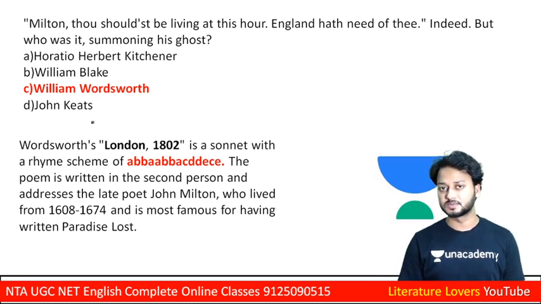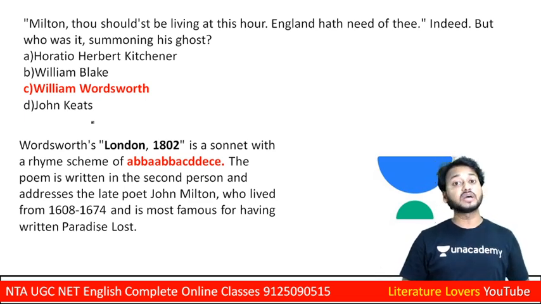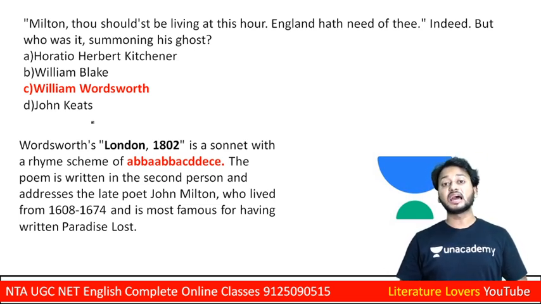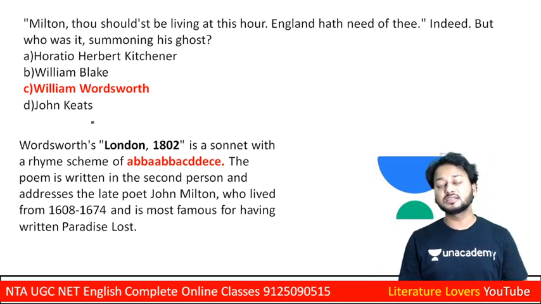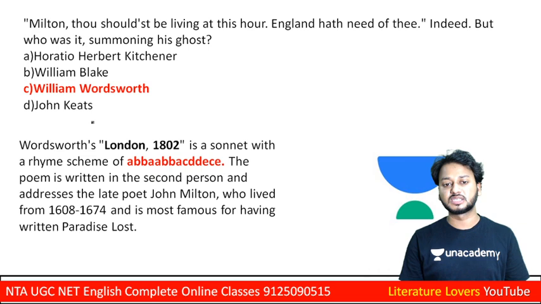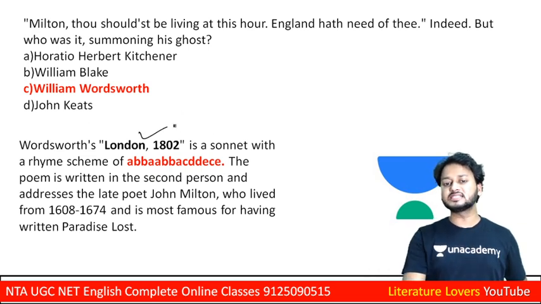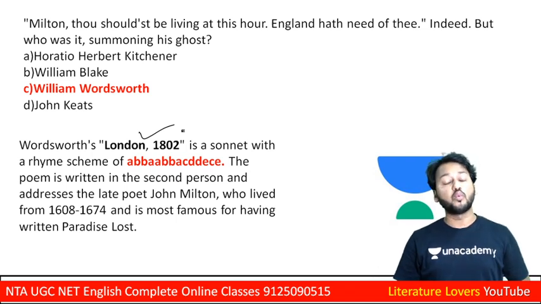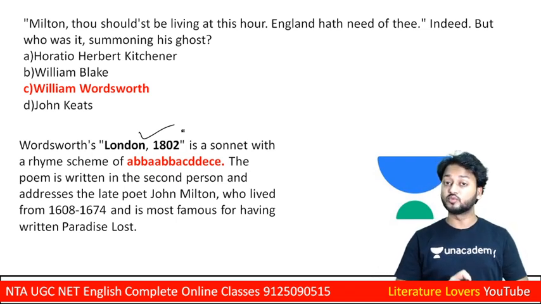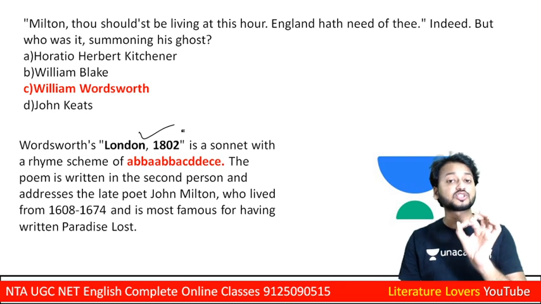William Wordsworth, a romantic poet, lover of nature, and high priest of nature. He is known for Lyrical Ballads and a few other poems. See, learners, London, 1802 is a wonderful poem by William Wordsworth, and it is a sonnet.